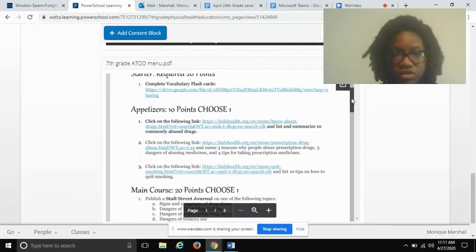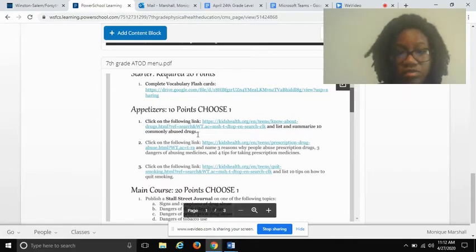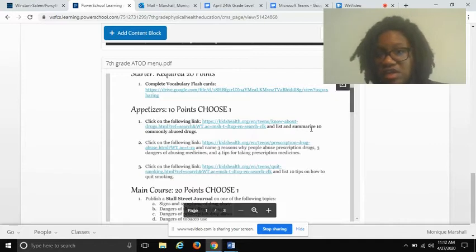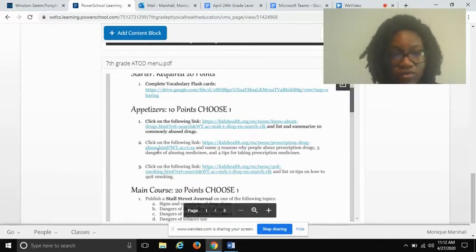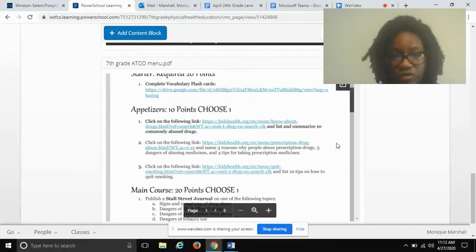You have your articles. There are 3 different options here. You only choose one. If you choose number 1, after you read the article, you want to list and summarize 10 commonly abused drugs. Don't just list 10 commonly abused drugs. You have to list and summarize. That means you write down what the drug is, and then you write a little bit about it. With the second one, it says name 3 reasons why people abuse prescription drugs, 3 dangers of abusing medicines, and 4 tips for taking prescription medicines. And the third one says list 10 tips on how to quit smoking.